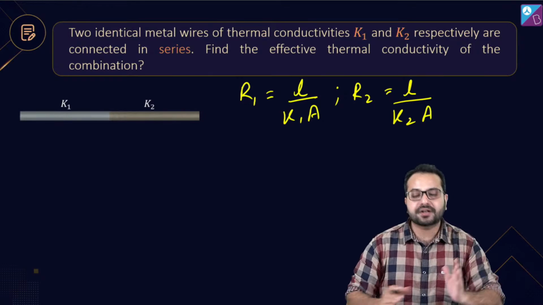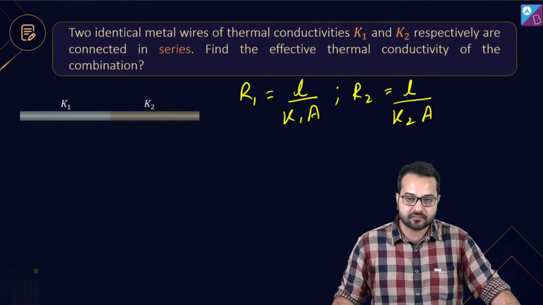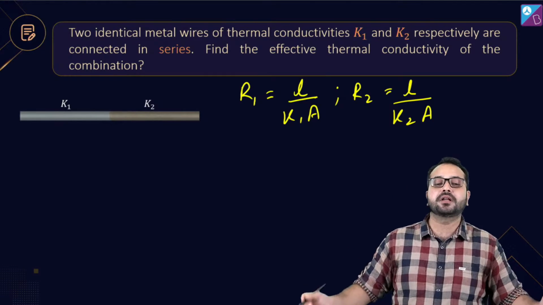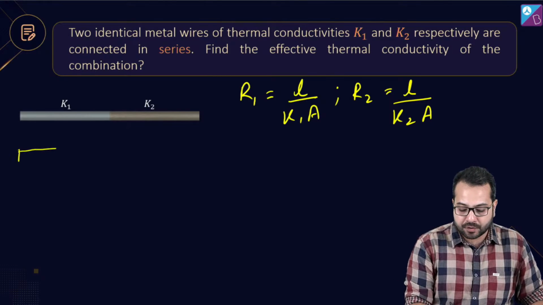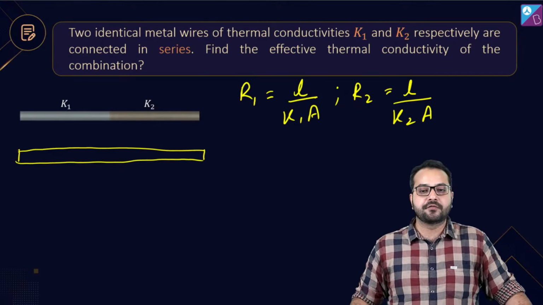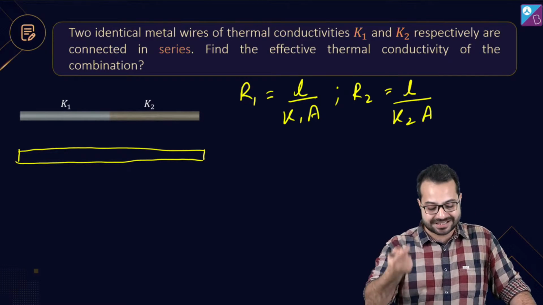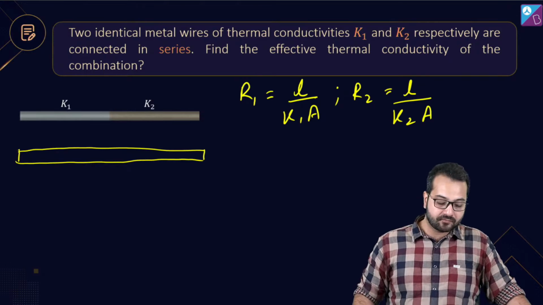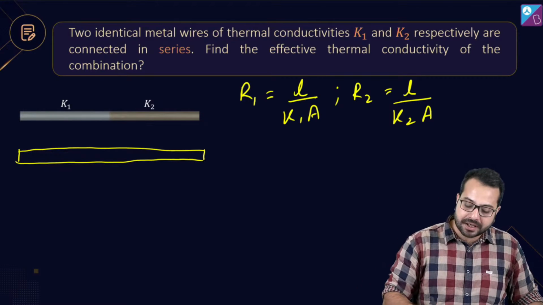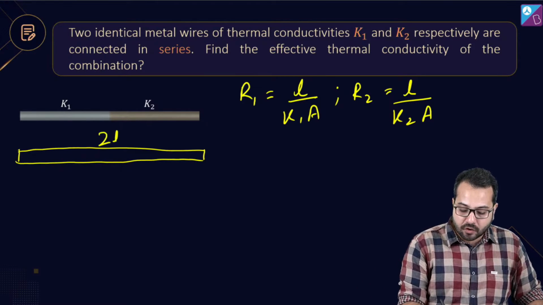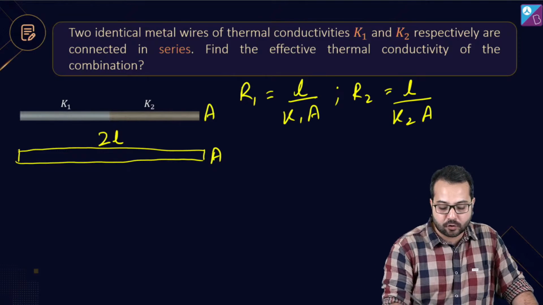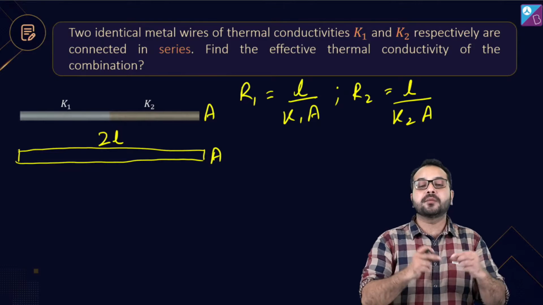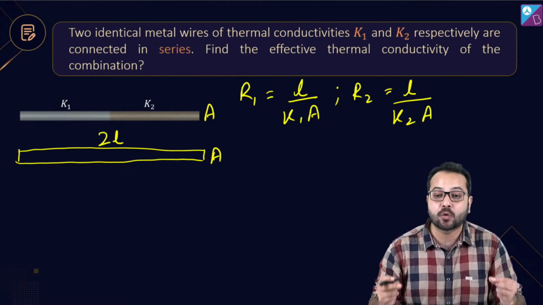ठीक है। What does equivalent resistance mean or what does equivalent thermal conductivity mean? That in place of this we are going to replace it by one rod. We are going to replace these two rods by one rod, okay? And then what will become the length of the rod? The length of the rod is going to become 2L and the area of the cross section is still going to be A. So what will be the dimensions of the equivalent rod?